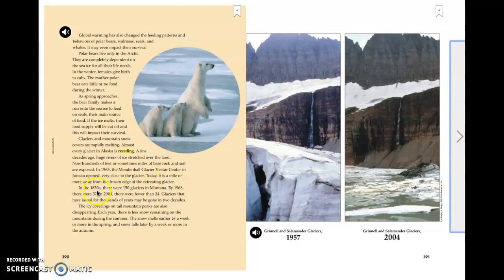In the 1850s, there were 150 glaciers in Montana. By 1968, there were 37. In 2008, there were fewer than 24. Glaciers that have lasted for thousands of years may be gone in 2 decades. The icy coverings of tall mountain peaks are also disappearing. Each year, there is less snow remaining on the mountains during the summer. The snow melts earlier by a week or more in spring, and snow falls later by a week or more in the autumn.